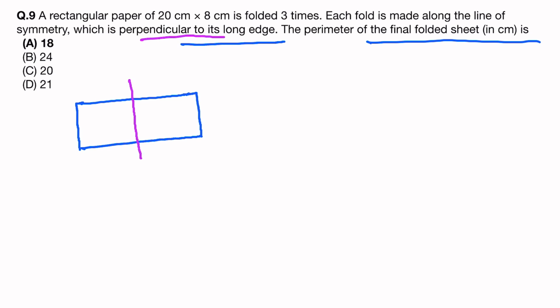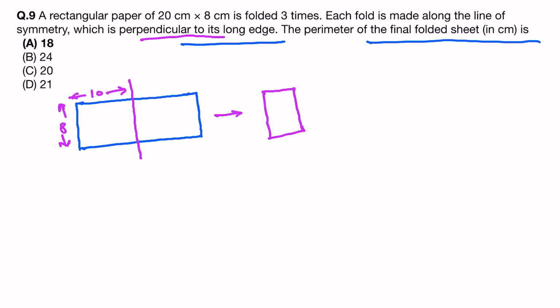So initially it was 20, this will be 10, and this will still be 8. Okay, this has been folded. Again, this will be folded along the long edge, still 8, 10 is long. So this 8 will be there, and this will be 5.